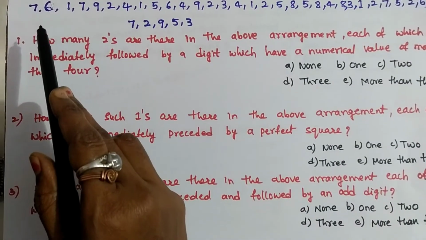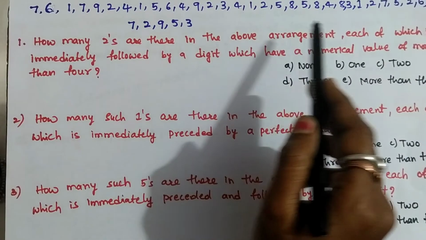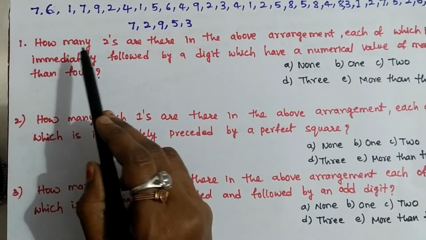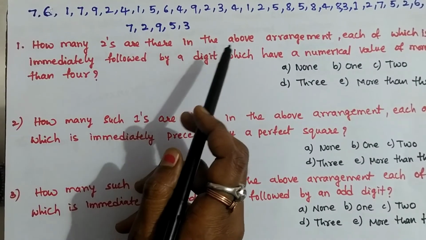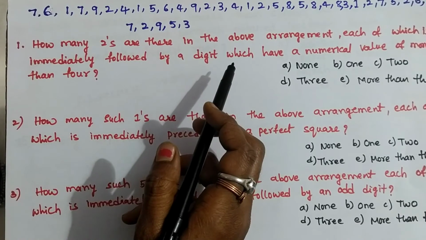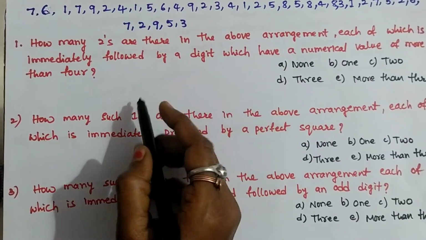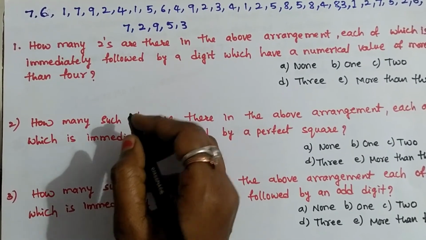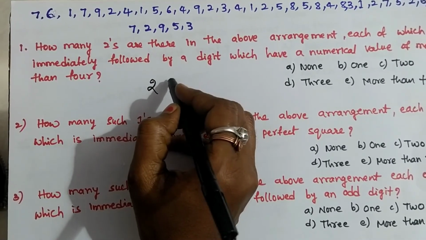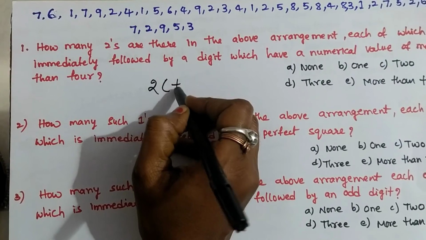Okay, coming to the next question. Take number series and solve the questions. First question, how many 2's are there in the above arrangement, each of which is immediately followed by a digit which has a numerical value more than 4? Okay, first concentrate on 2 and followed by a numerical value more than 4.